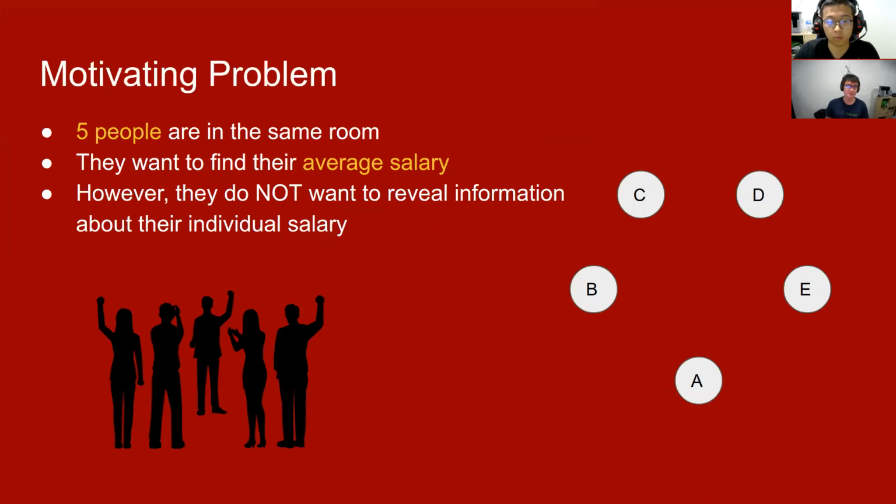So let's talk about a motivating problem to make this more concrete. Suppose you have five people in the same room and they want to find out what the average salary is. But of course, salary information is pretty confidential, and so they don't just want to tell each other their salaries straight up to get this information. So how could we devise a protocol to find the average salary?